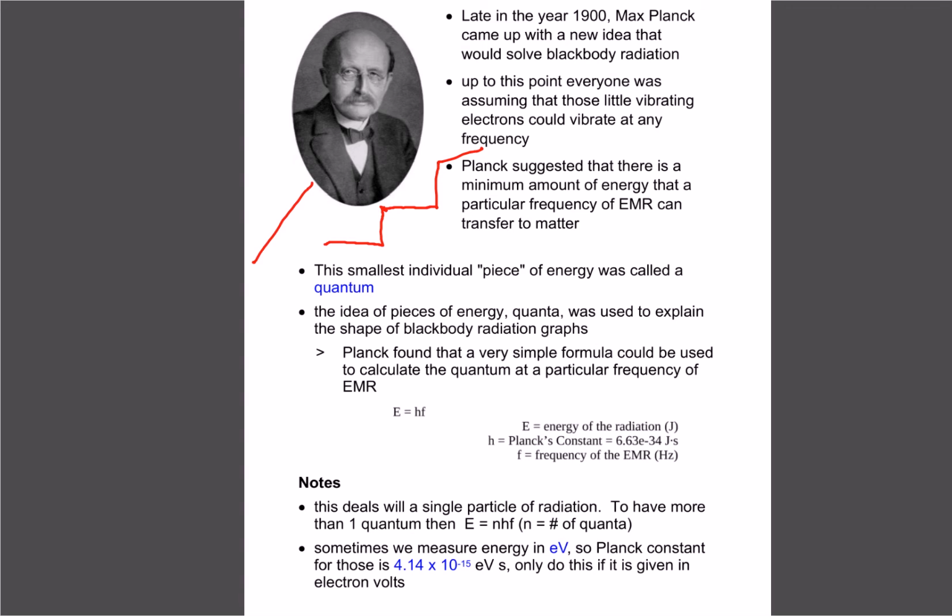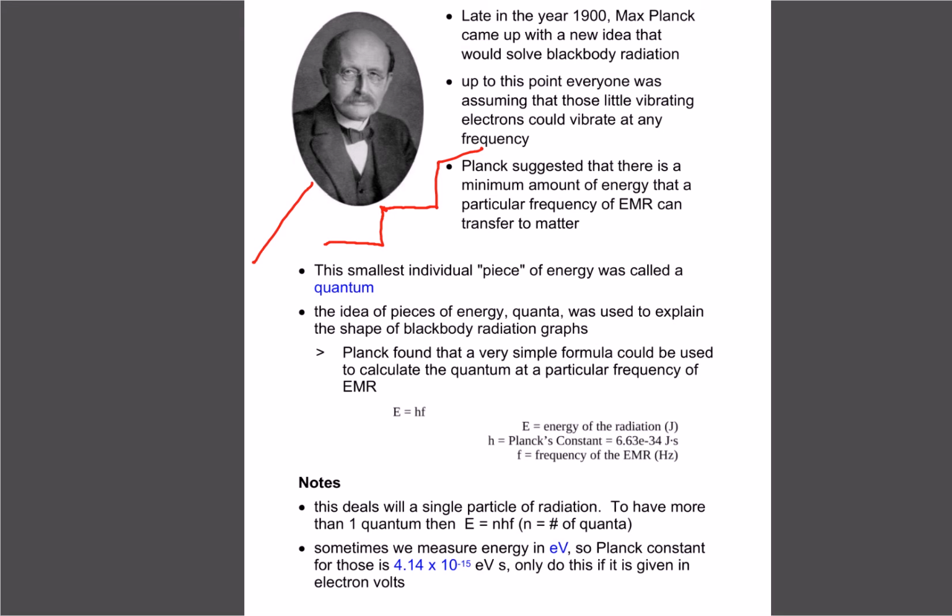So he said, think of it as sort of like being stairs, where we have to go up in increments instead of it just being a continuous line. So we need these minimum amounts in order to make it jump. He called these levels or these amounts a quantum. A quantum is, just think of it as a small bundle or a small piece of energy. So the idea is that if we have these bundles or pieces, that's going to explain why we're getting black body radiation and things like that.